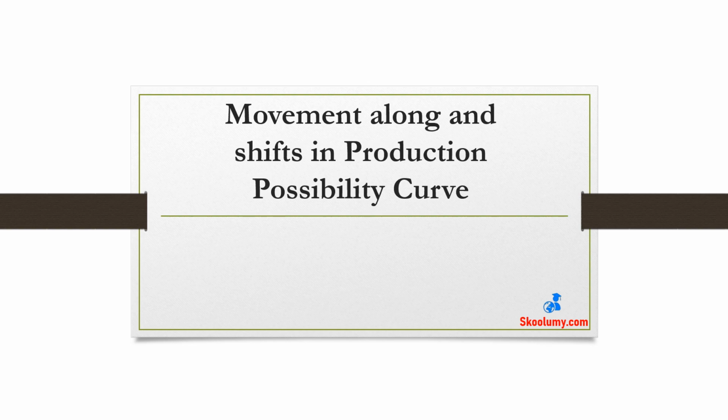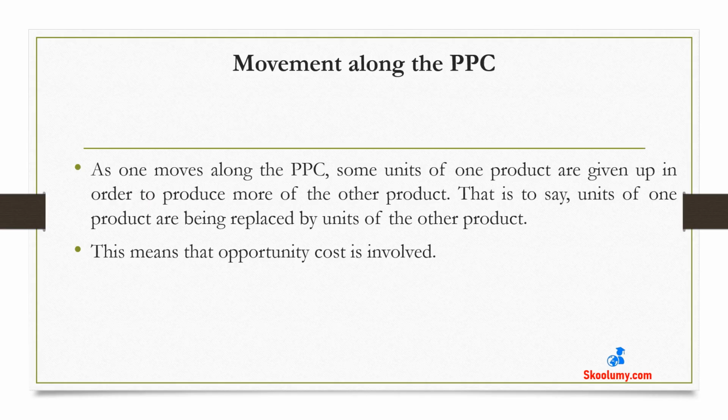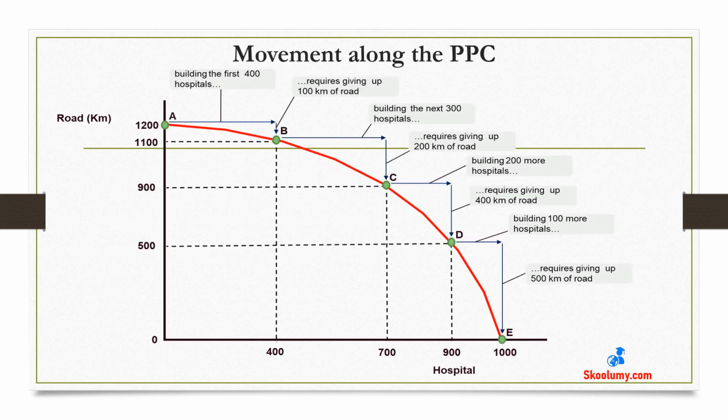We are going to study an important topic in economics: movement along and shifts in the production possibility curve. The movement from one point to another on the production possibility curve involves opportunity cost. Some units of one product have to be given up in order to produce more units of another product. For example, the movement from point A to point B in this diagram involves building 400 additional units of hospital,